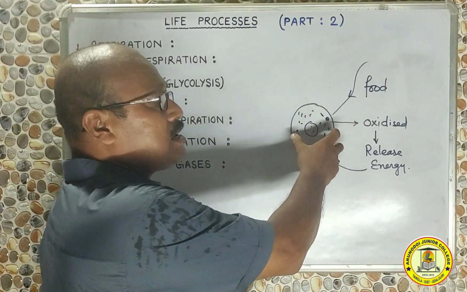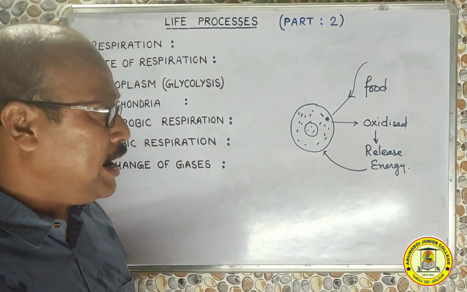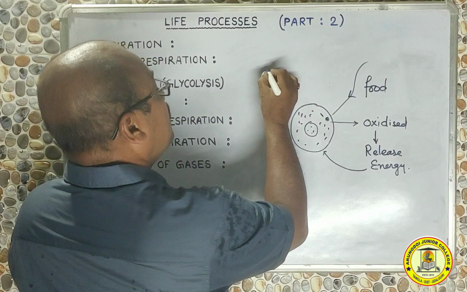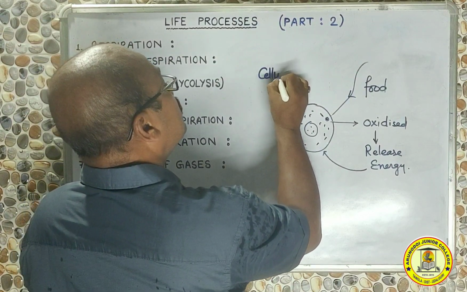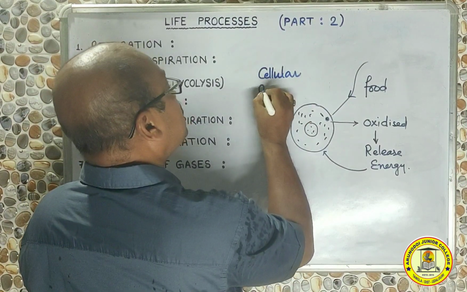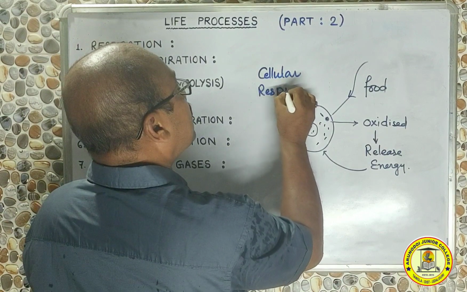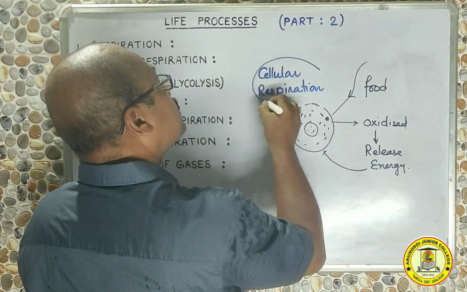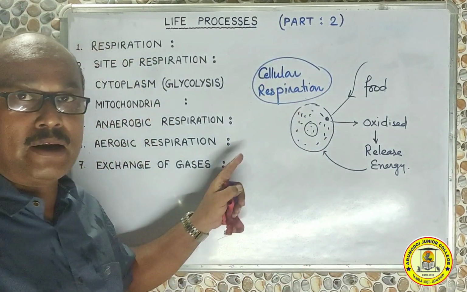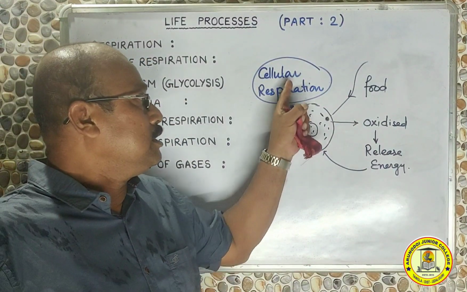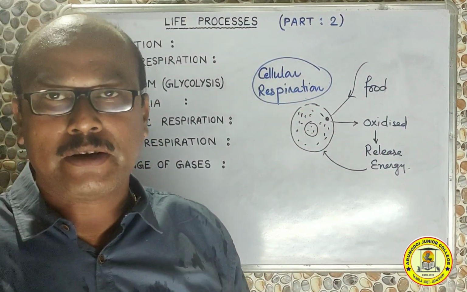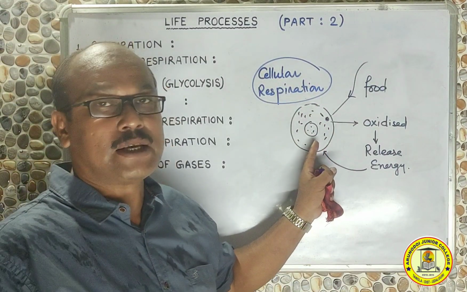So cell is the site of respiration, and that is why the respiration which occurs inside the cell is also called cellular respiration. So why is it called cellular respiration? Perhaps you have understood, because the entire process of chemical breakdown of food, that is respiration, takes place inside the cell.